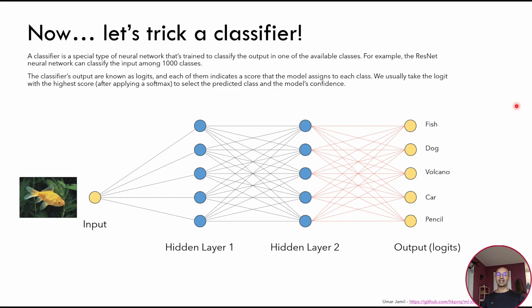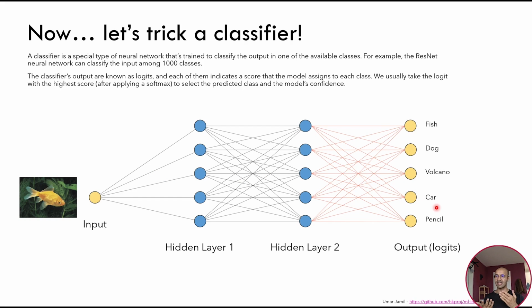Now, let's trick a classifier. I introduced gradient descent because it was needed for us to understand how to do this trick. First of all, what is a classifier? A classifier is a neural network that can classify the input into one of the defined classes that we have. For example, we may have a classifier that can take an input picture and classify it as a fish, a dog, a volcano, a car, or a pencil.